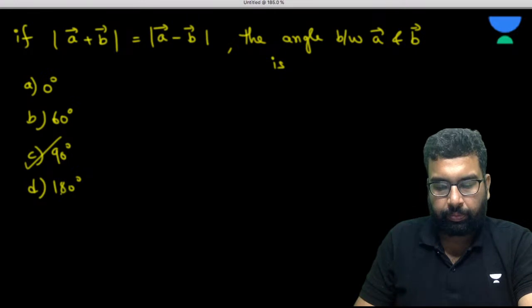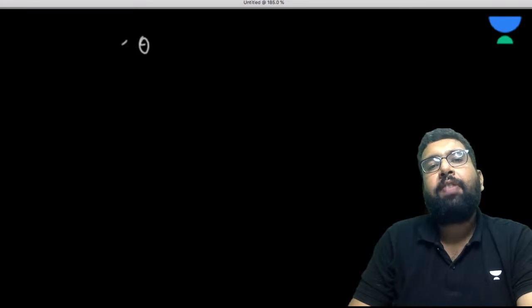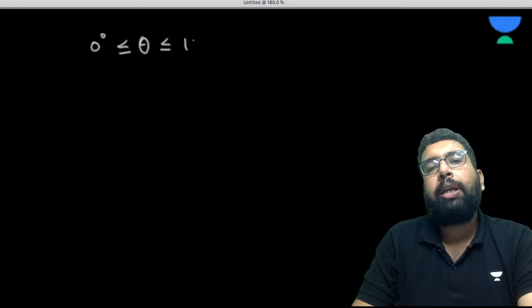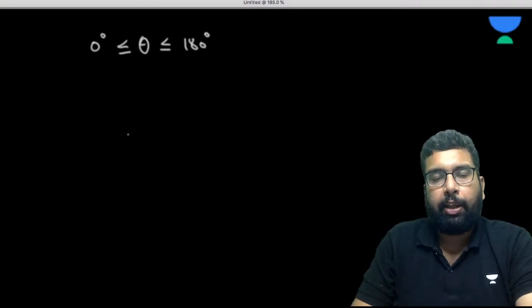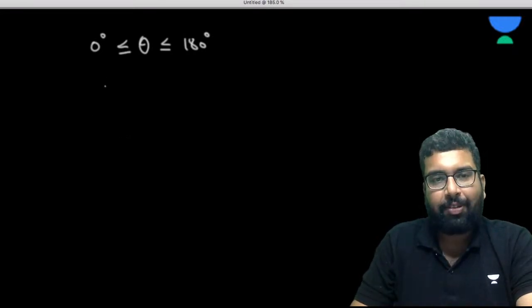Now let me give you one more point. Sir, we came to understand one fact: the angle between two vectors will always be between 0 to 180 degrees. And we started with 4 and 3.